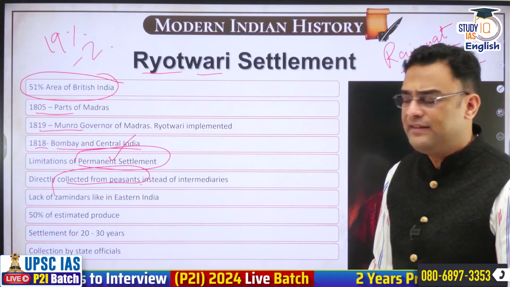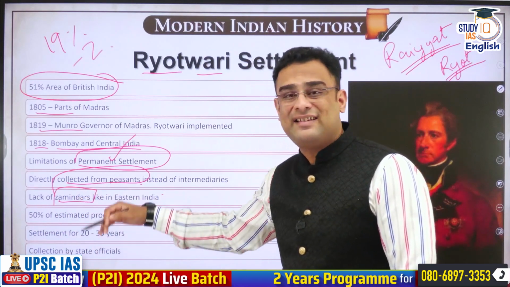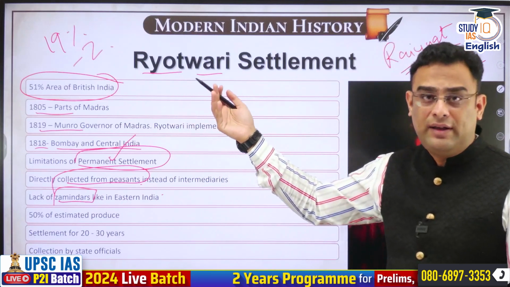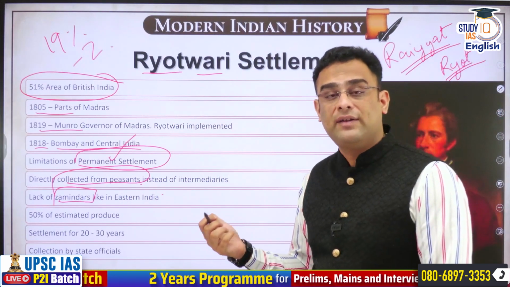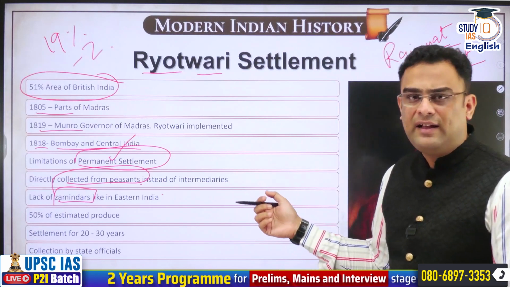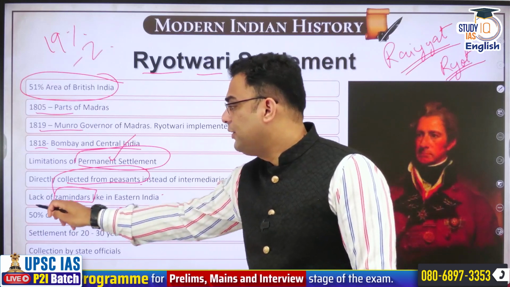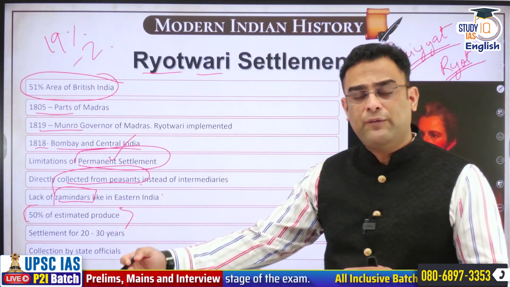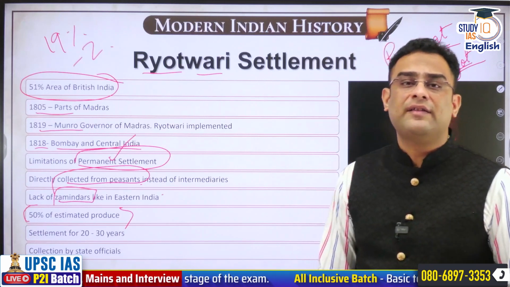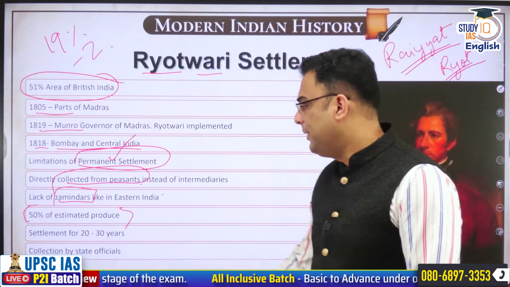And in any case, in South India, there was this lack of characters like zamindars, unlike in case of eastern part of India or northern India also, where the element of zamindar was quite strong. In southern India, that was not the case. Okay. The estimated revenue was 50% of the produce. So 50% the farmer gets to keep for himself, and 50% he is supposed to pay to the state. That was the kind of sharing that was implemented.